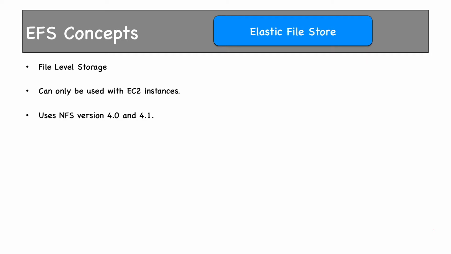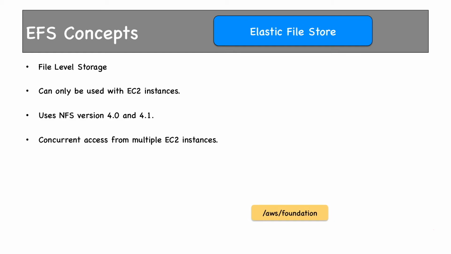As usual, we have Elastic because storage for the file system is increased and decreased dynamically. Unlike EBS, where you need to mention the size of the storage, nothing needs to be provisioned in EFS. It uses file level storage, whereas EBS uses block level storage. It can only be used with EC2 instances, like EBS. You need to have the NFS client installed on all the EC2 instances to use EFS. And EFS uses NFS version 4.0 or 4.1. There is no limit to the number of EC2 instances which can access this shared file system.